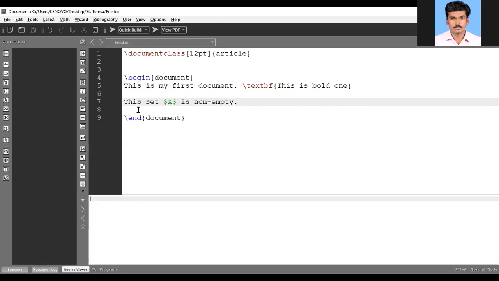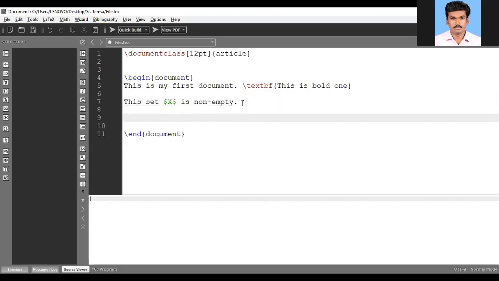Okay, so there are two types of mathematical content: one is inline math mode, another one is display math mode. Inline math mode is nothing but entering mathematical symbols, text, or equations in running text. For example, this is the inline mathematical mode. I am entering the mathematical content X here. Whenever we enter mathematical text, we begin with the dollar symbol and end with a dollar symbol. Within the dollar symbols, we enter our mathematical content.